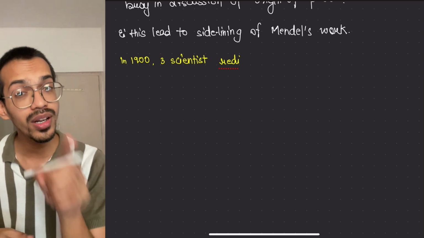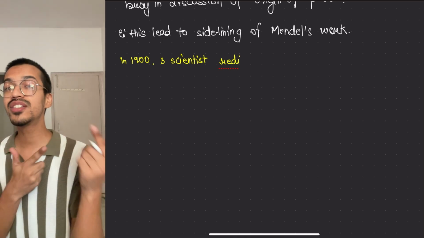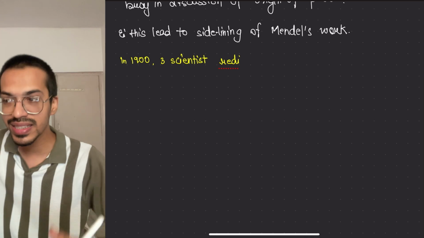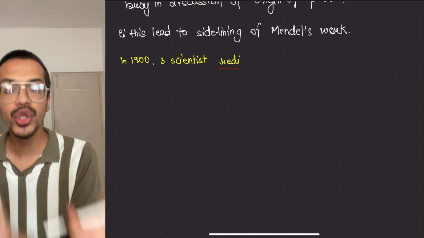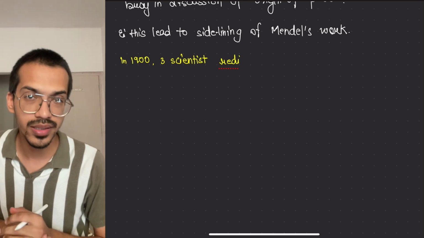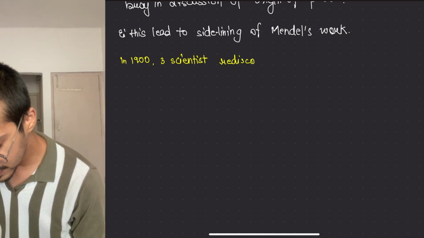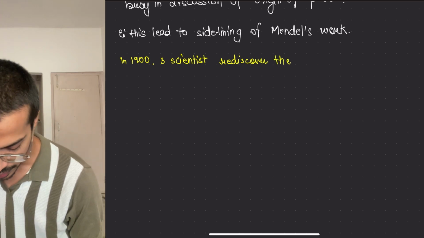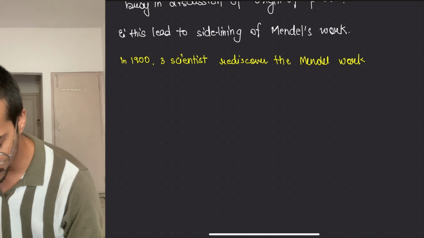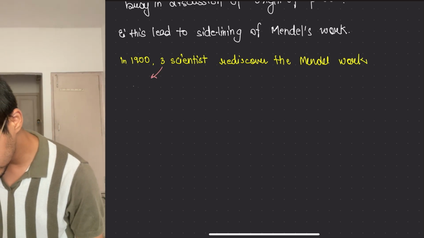But it was important that they rediscovered it, because this leads to what? This leads to Mendel's work being recognized again. Genetics has something which is true. What Mendel said has some merit in it, right? So three scientists rediscovered Mendel's work. Now you have to remember the names of the three scientists. Number one is Hugo de Vries.